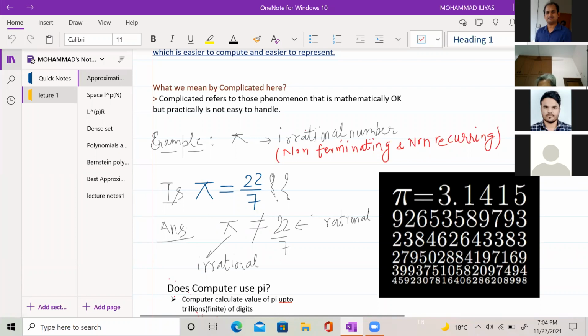In this image you can see the decimal expansion of pi. The decimal expansion of pi is never going to vanish. It is never going to end.